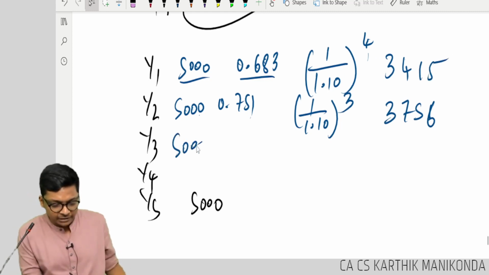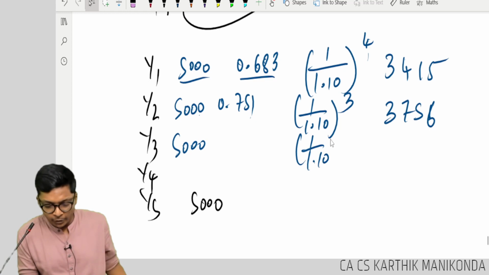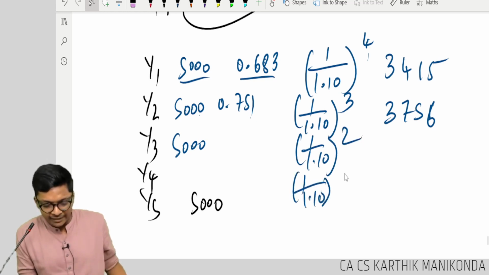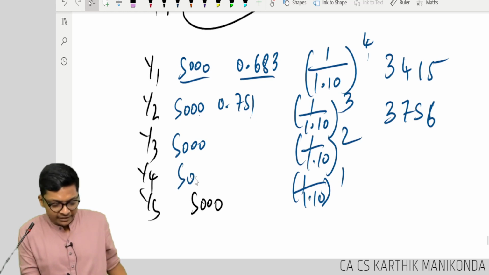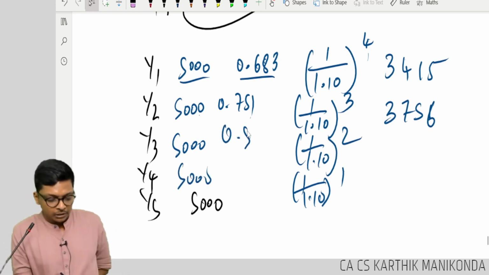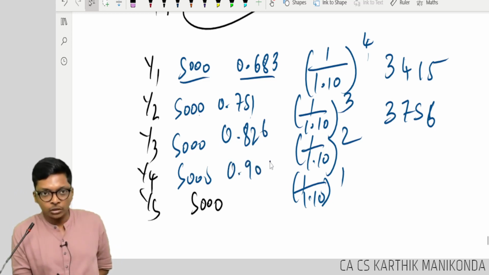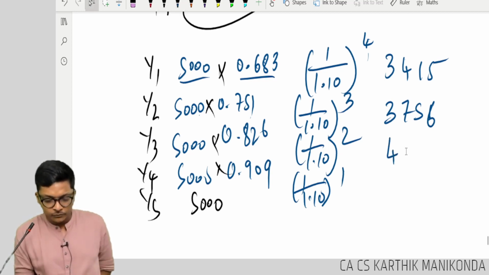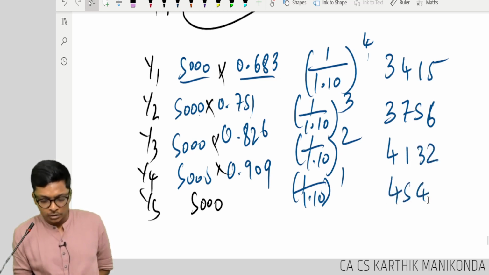Third year, 5,000 × 1 divided by 1.10 to the power 2, 1 divided by 1.10 to the power 1. Again 5,000, here you will get point, double discount. How much? 0.82. Here I know 0.90. Multiply and tell me, guys. This into this, this into this. Third one, 4,132. Last year.